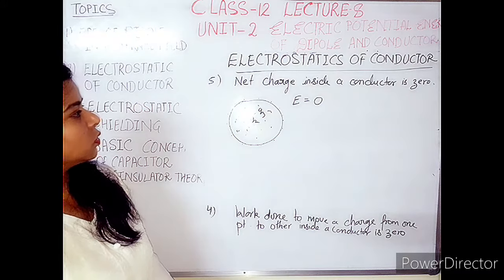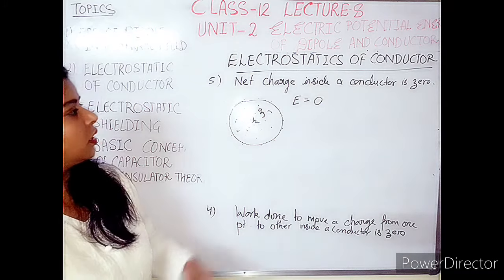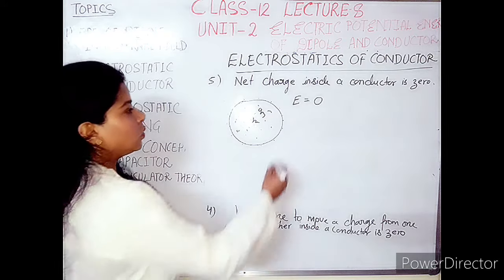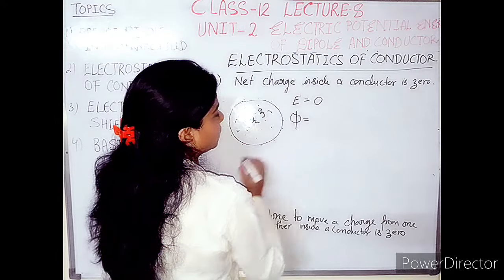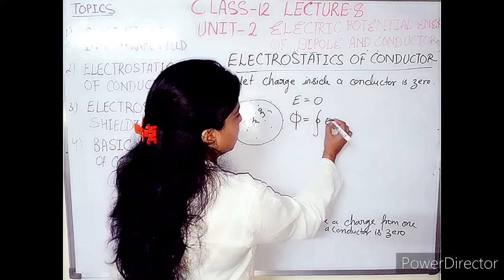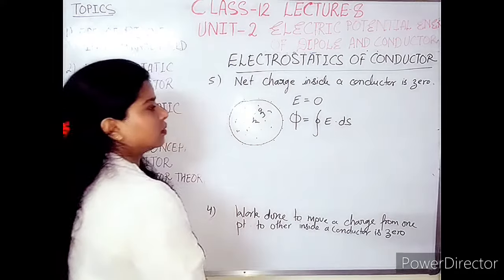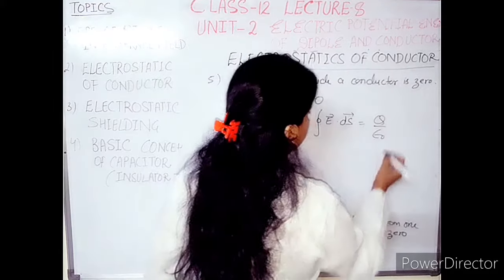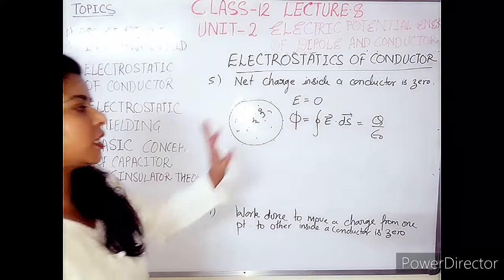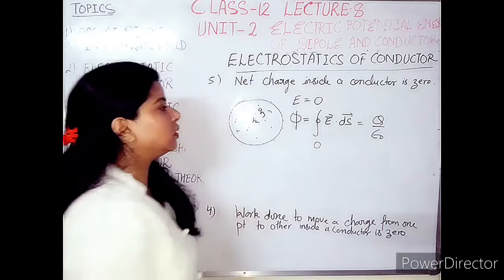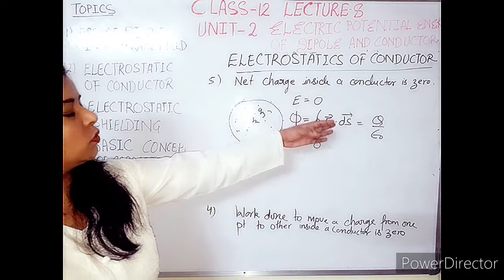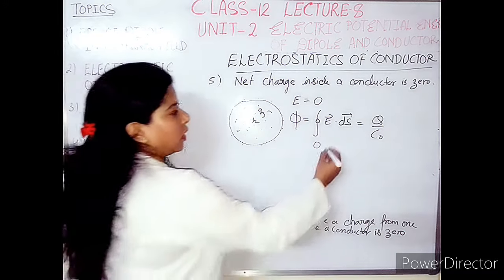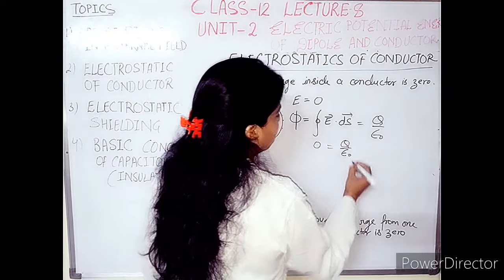Here we are taking the reverse case. E is equal to 0, and by Gauss theorem, the electric flux phi is equal to what? Closed integral E dot ds, which is equal to q divided by epsilon naught. As the left hand side becomes 0, since the electric field is 0, the overall product will come as 0, and this is equal to q by epsilon naught.